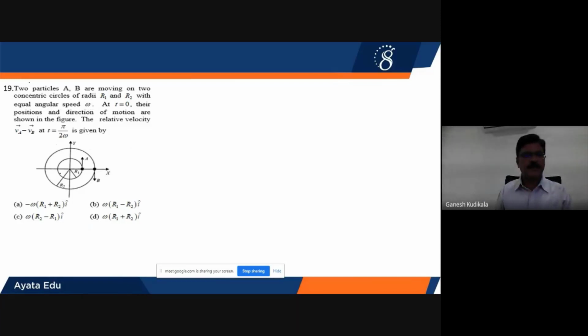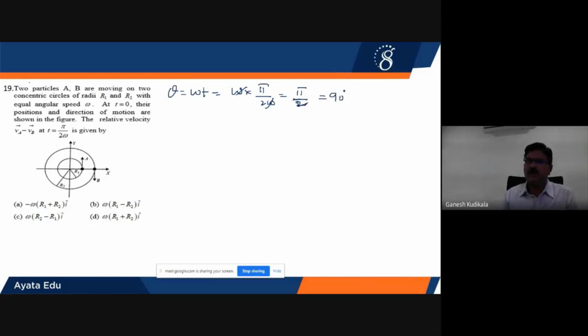So A is going in the anti-clockwise direction, B is going in the clockwise direction. Relative velocity VA minus VB is asked when, after a time interval t, it equals pi by 2 omega. In circular motion, angular displacement equals angular velocity into time. Omega gets cancelled, therefore this equals pi by 2, which means 90 degrees or 1/4 circle.